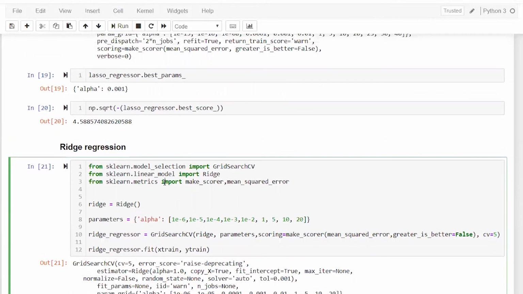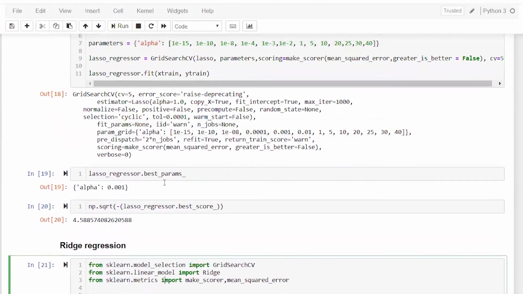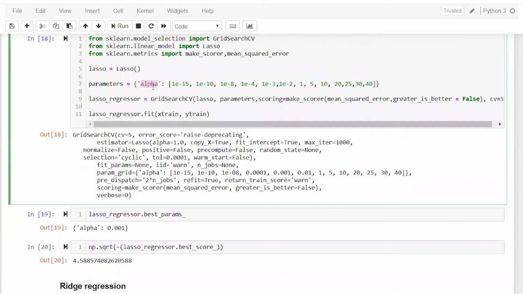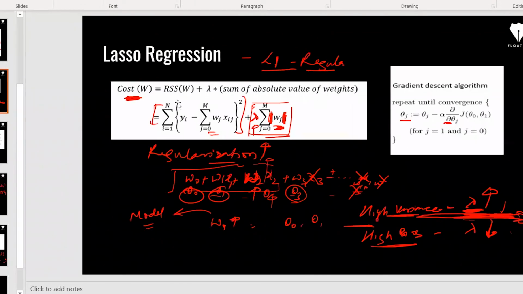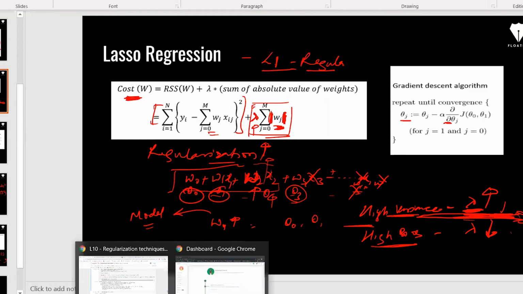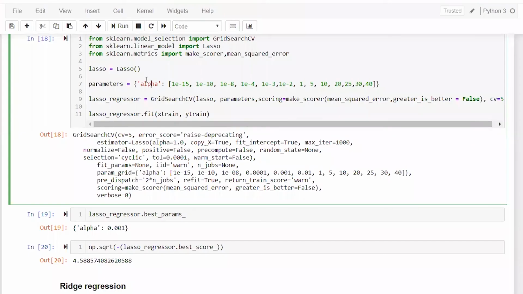And this alpha I have written is the parameter I was talking about here. This lambda is basically the alpha, which I was talking about when tuning the hyperparameter. That is what we are doing here. This alpha represents that lambda.